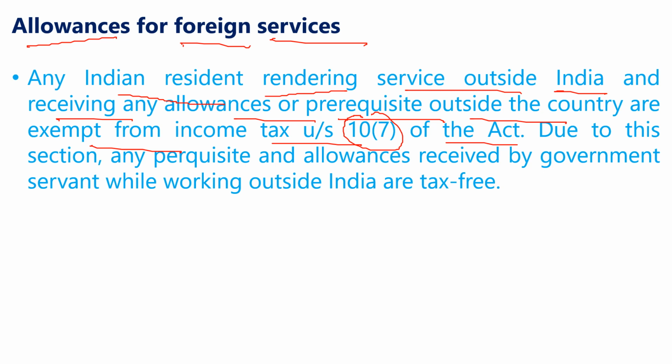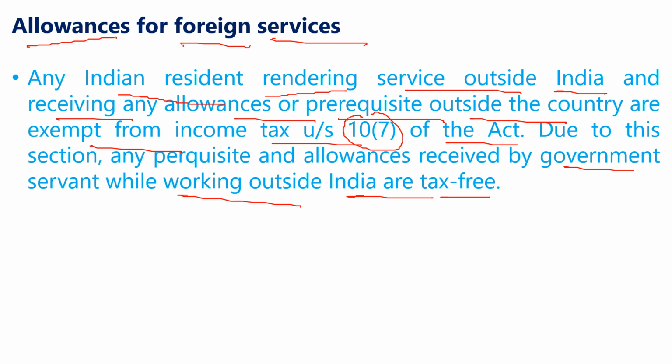Due to this section, any perquisites and allowances received by a government servant while working outside India are tax free. देखो, if an Indian resident is providing services outside India and on behalf of that service he is receiving any allowances or perquisites outside the country, these allowances or perquisites are exempted from the income under section 10 subsection 7.